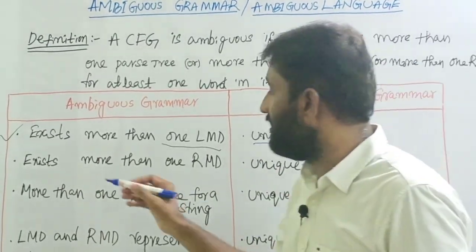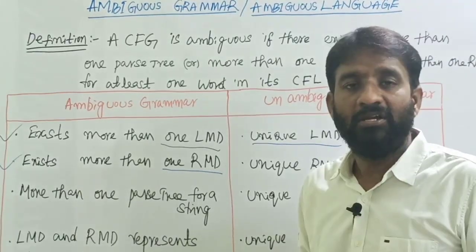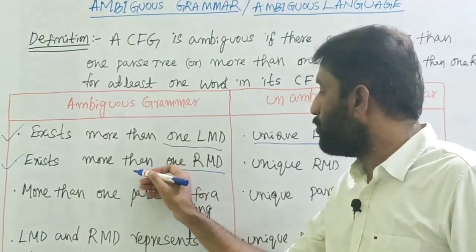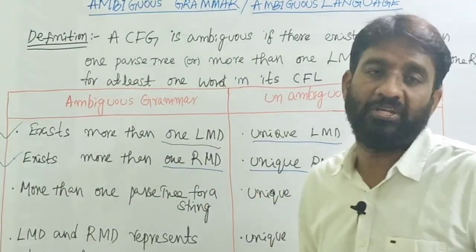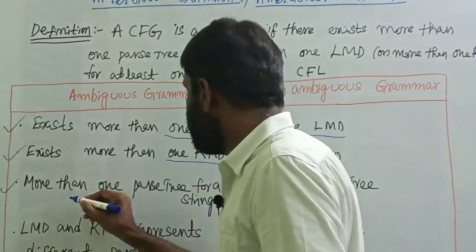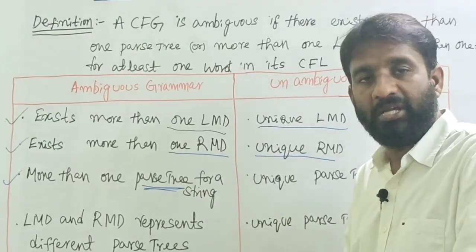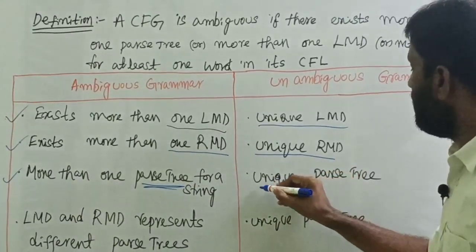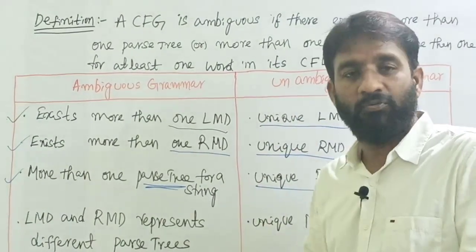The second difference is that more than one rightmost derivation exists in an ambiguous grammar, meaning the same string can be derived with more than one rightmost derivation, whereas in an unambiguous grammar there is only one rightmost derivation for a string. The third difference is that there exists more than one parse tree for a string. You can construct one parse tree, and at the same time construct one more parse tree, so that is called an ambiguous grammar. In an unambiguous grammar, there exists only a unique parse tree, and it is not possible to write one more parse tree for the same string.